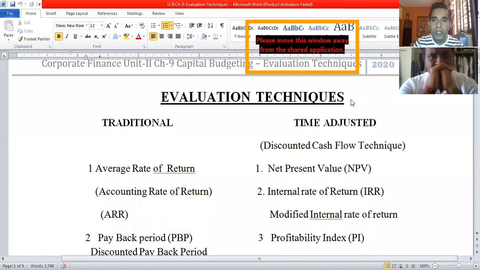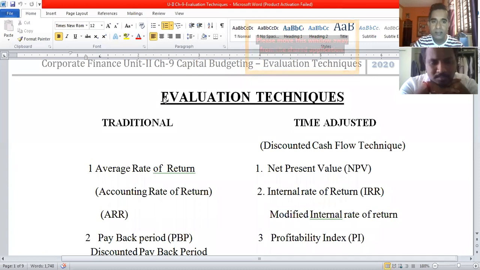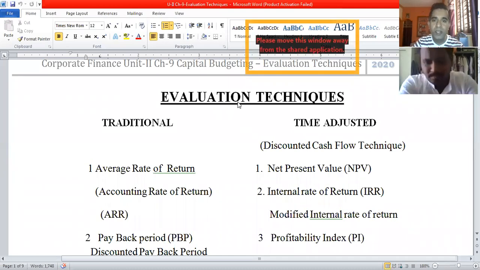Today, among the evaluation techniques, we are going to learn internal rate of return and profitability index. Just to recall, in the last two classes we learned traditional evaluation techniques. These are evaluation techniques of capital projects. Using these techniques, capital projects are evaluated, and the decision to accept or reject the capital project is made.